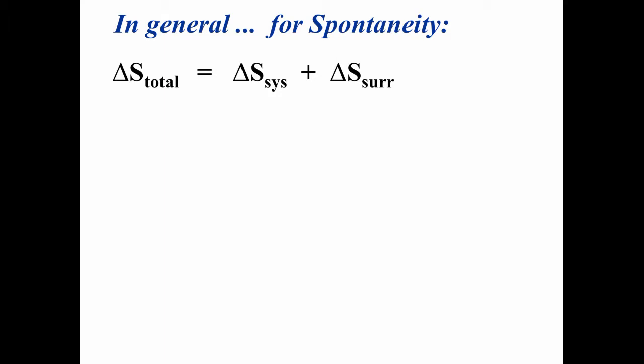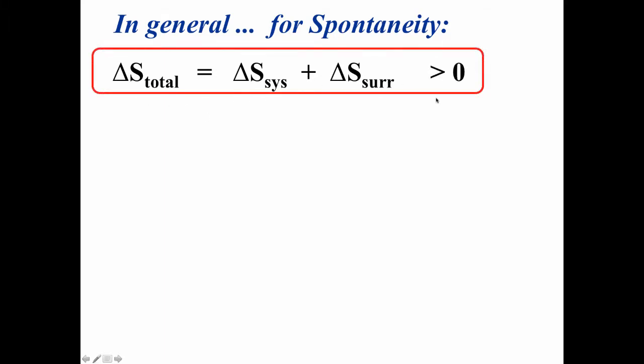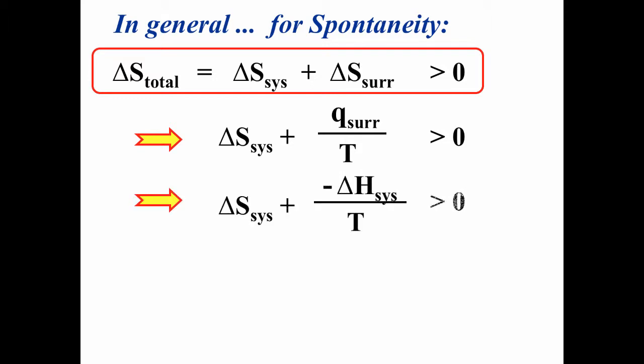And in general, what we can do is essentially the argument that we just went through, looking at the total entropy change of the universe in terms of the entropy change of the system and surroundings as always being greater than 0 for a spontaneous process. And if we then take this equation that we just developed, delta S system plus negative delta H system over T is greater than 0, and then do a little bit of rearranging.